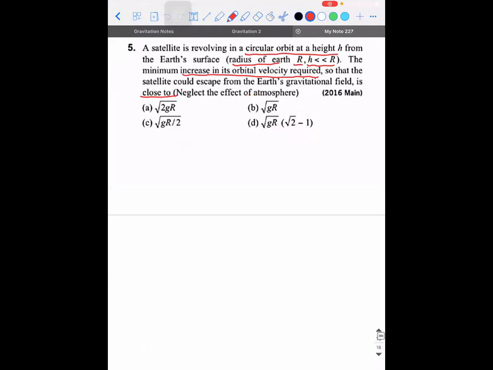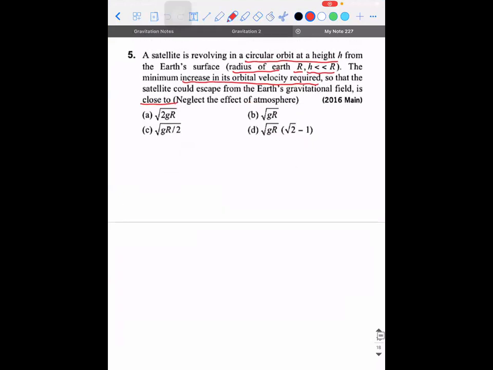So let's convert it into a diagram first. They are saying a satellite is revolving in a circular orbit at a height h, where h is very much less than r. So the minimum increase in its orbital velocity required so that the satellite could escape from the Earth's gravitational field is close to what value? First of all, tell me, what is this orbital velocity?